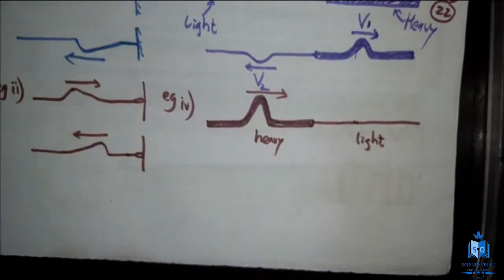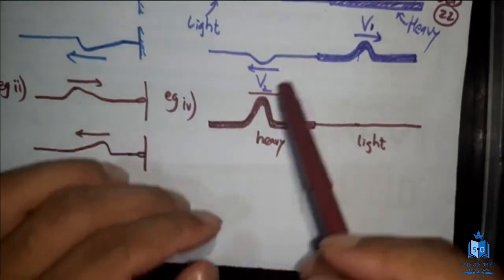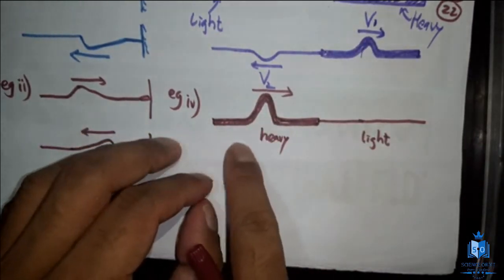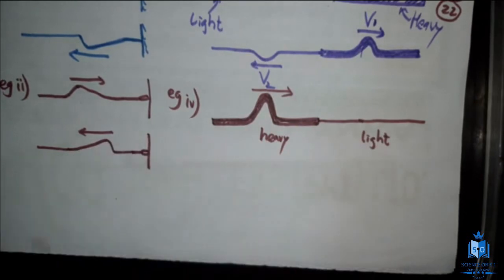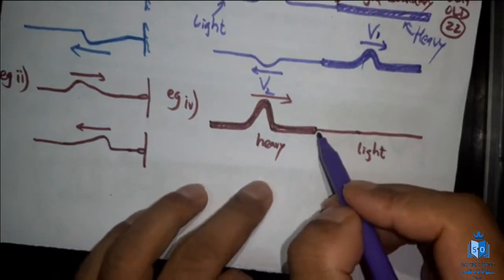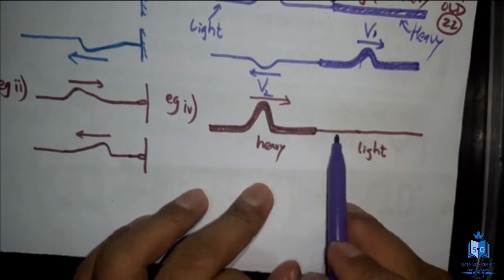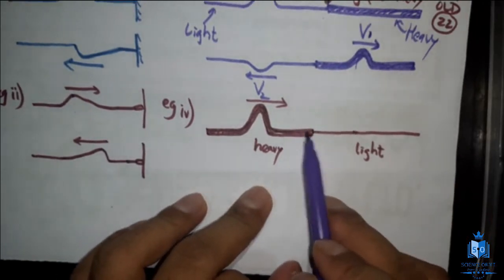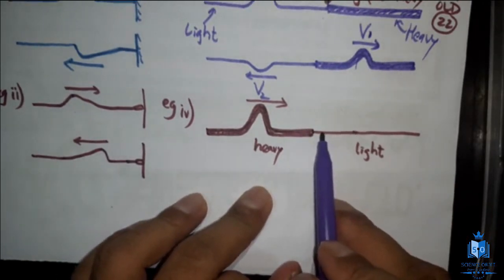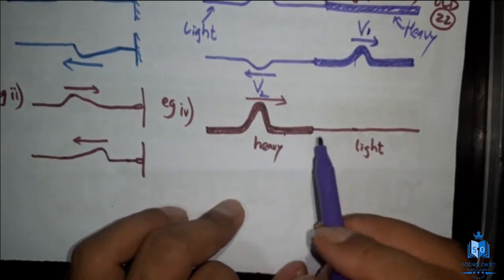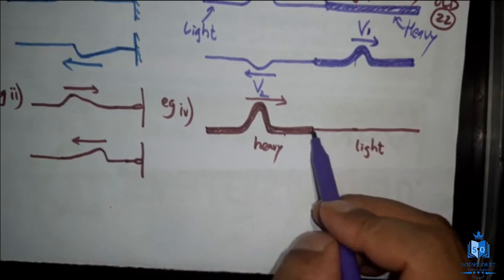So this is the opposite case, whatever is in the brown color. Okay, purple is the upper one. A wave pulse is propagated through the heavy string to the light string. So if you compare this interface, the point where both the strings meet, you can consider that as a smooth boundary. Why? This is light, this is heavy. So from heavy to light means definitely this part is going to be a smooth boundary.